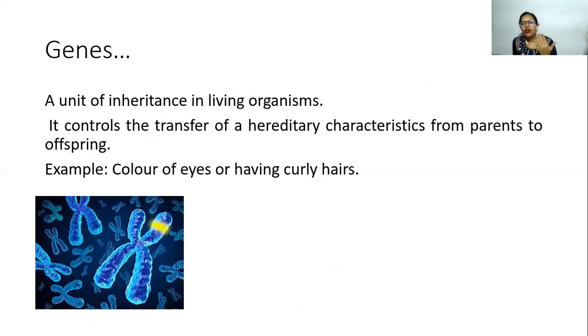So if your parents have blue eyes, you are definitely going to have blue eyes. For that, both your parents should have blue eyes. If one of your parents has blue eyes and the other has black eyes, the chances are 50-50. Either you might end up having blue eyes or black eyes, because when you study genetics, you will understand that whatever traits we get from the parents is always 50-50. So 50% you get from your father and 50% you get from your mother. So if your mother has curly hair, then there is a 50% chance that you are also going to have curly hair.